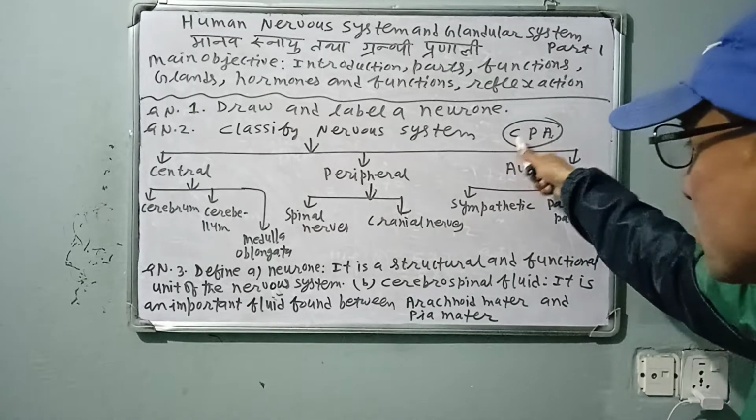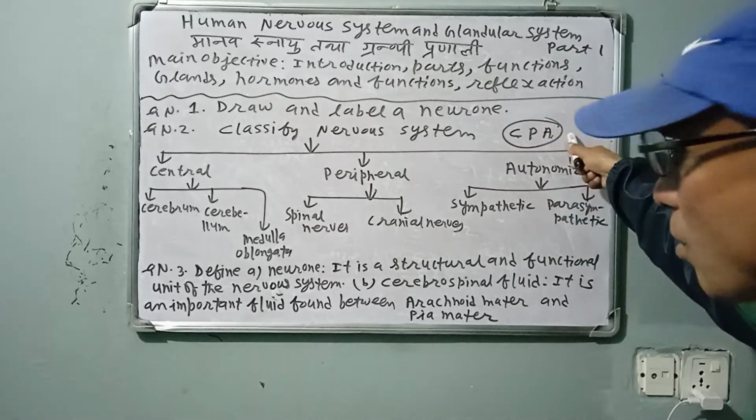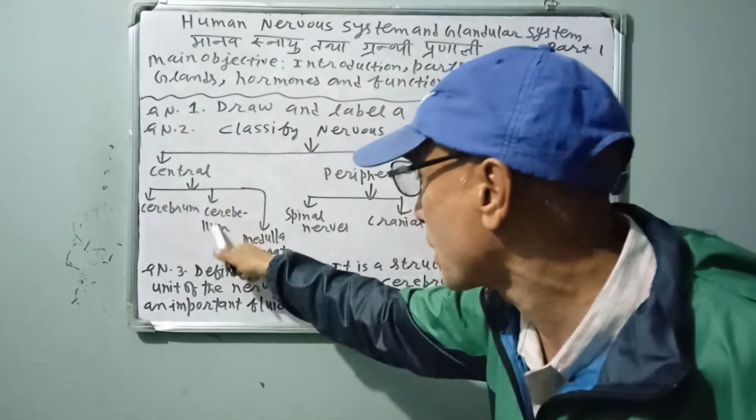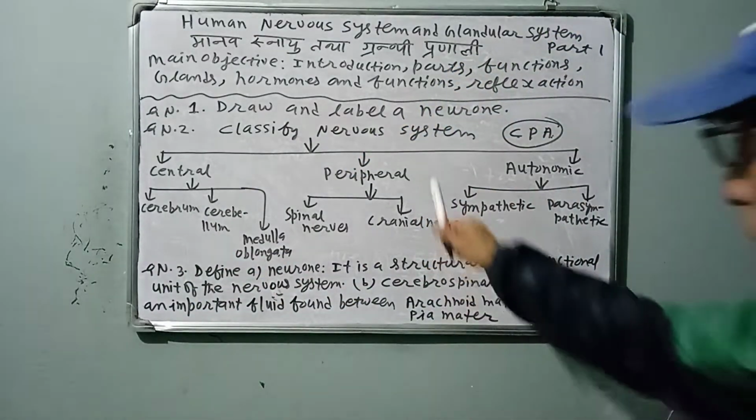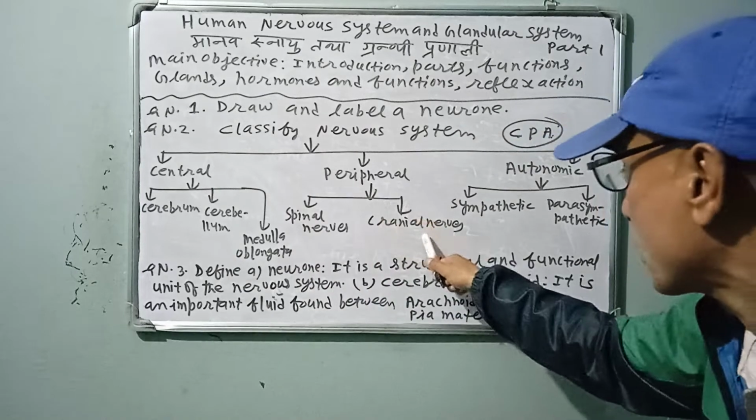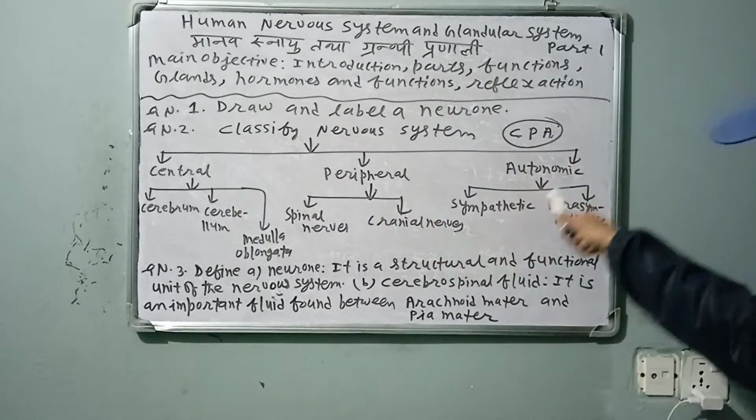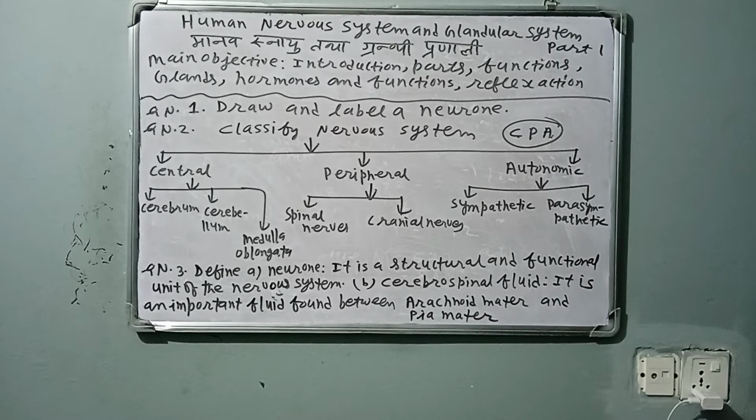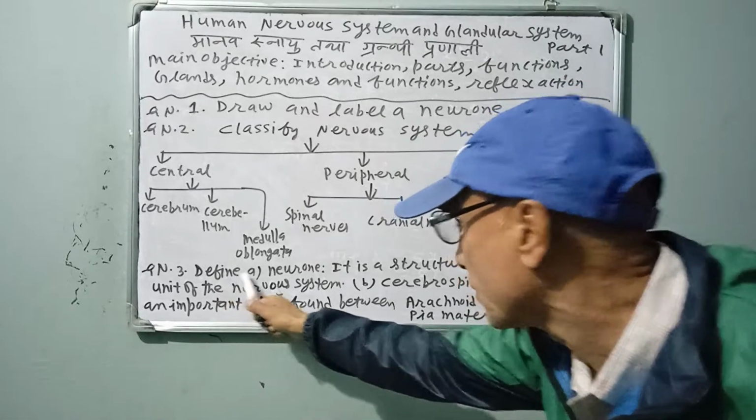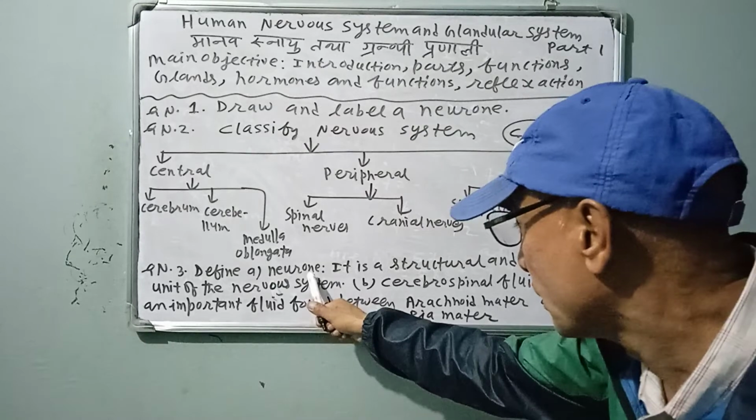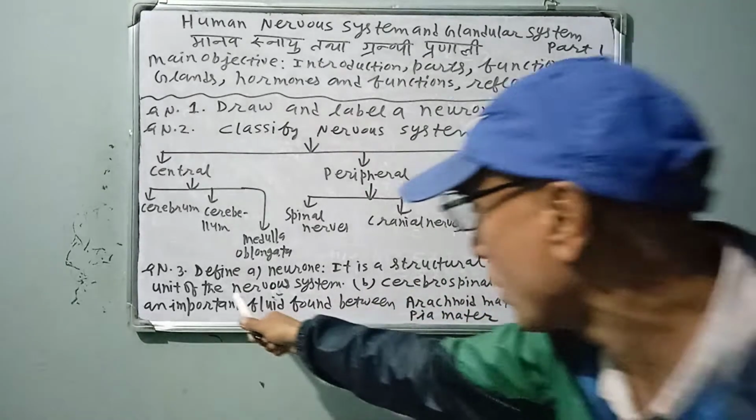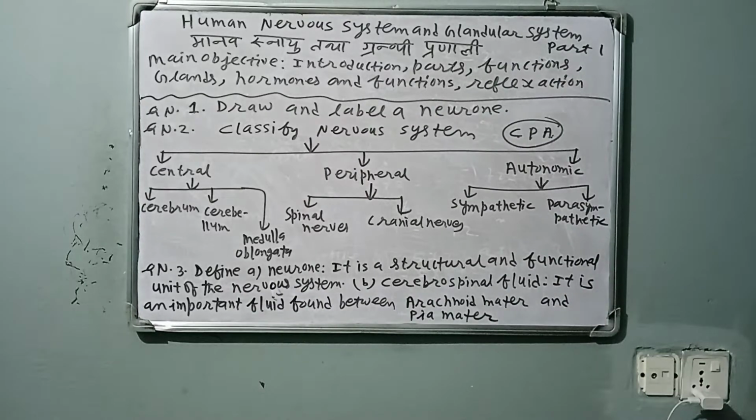CPA: central nervous system, peripheral nervous system, and autonomic nervous system. Central nervous system has cerebrum, cerebellum, medulla oblongata. Peripheral has spinal nerves, cranial nerves. Autonomic has sympathetic and parasympathetic. Question number 2 finished. Question number 3 is define the following. Neuron. A neuron is a structural and functional unit of the nervous system.